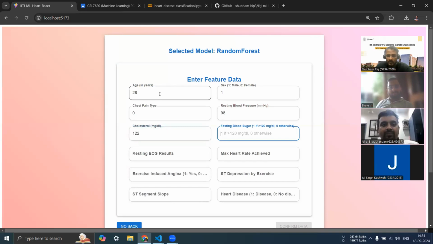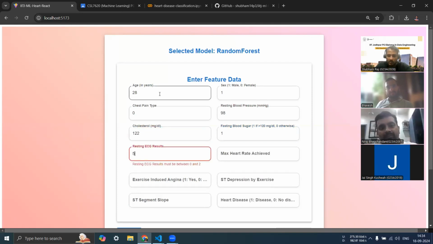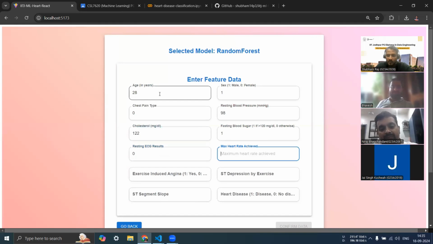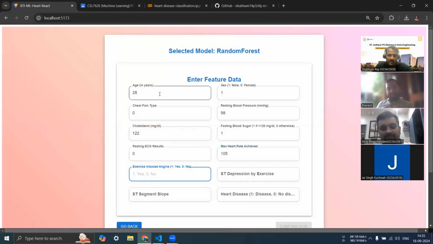The fasting blood pressure for me is low, so I don't have any, so it is 1. The ECG result is also close to 0. My maximum heart rate that I have monitored is close to 120. No, I shouldn't say 120, it was close to 105. That was the max for me. Similarly, I don't have any angina, so it is 0.